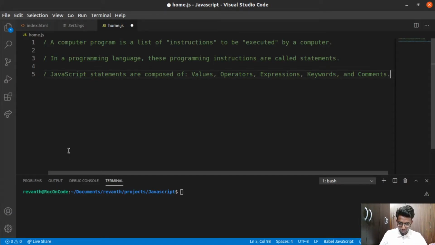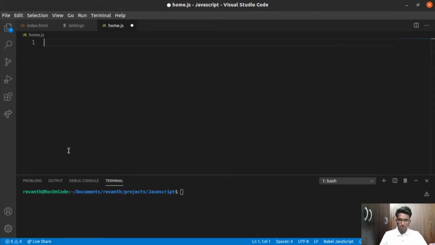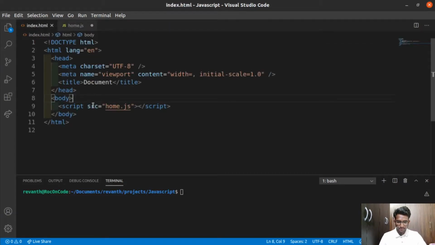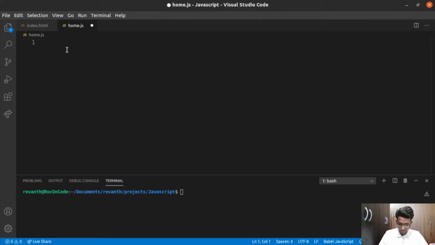So I'm just going to remove this part of the code here. I think we have already done this part in the last video, where we executed the JavaScript code using the external method. You can see I have already embedded the JavaScript using this source, and this is the file which is saved here in the folder. So let me write the first line of code here.